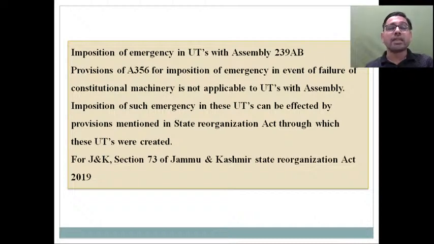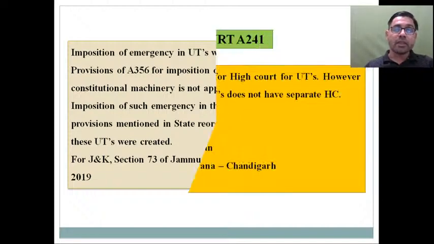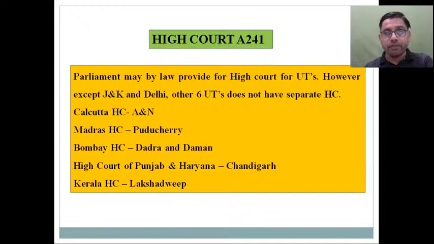So article 239AB deals with imposition of emergency in union territories, where it says that the provisions of article 356, which, if you remember, we have already discussed for imposition of emergency in the event of failure of constitutional machinery, are not applicable to union territories with assembly. Imposition of such emergency in these union territories can be effected by provisions mentioned in the State Reorganization Act, through which these union territories were created. So here we are saying that 356 may not be applicable in case of these union territories.